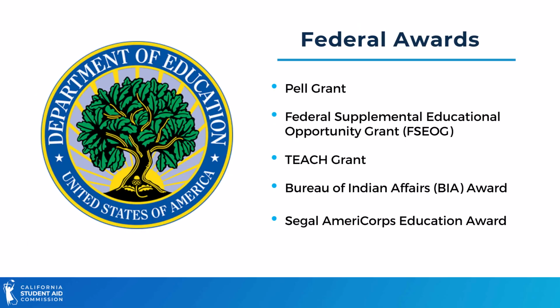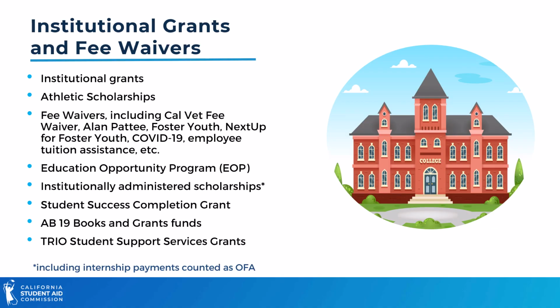Federal awards that must be reported include the Pell Grant, the Federal Supplemental Educational Opportunity Grant, the Teach Grant, the Bureau of Indian Affairs Award, and the Siegel AmeriCorps Education Award. The next category is institutional grants and fee waivers.